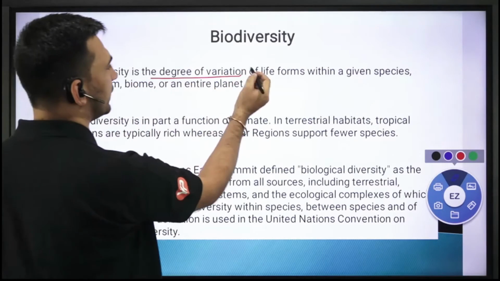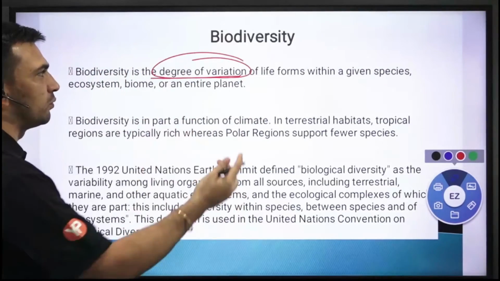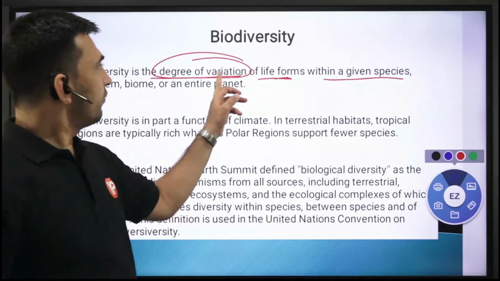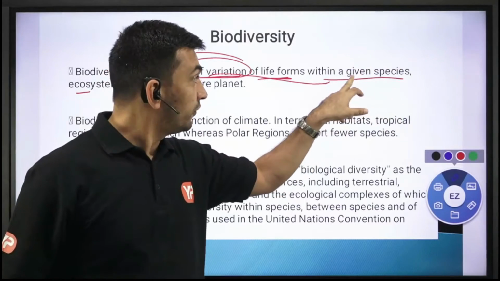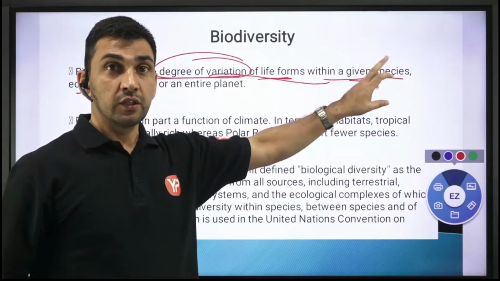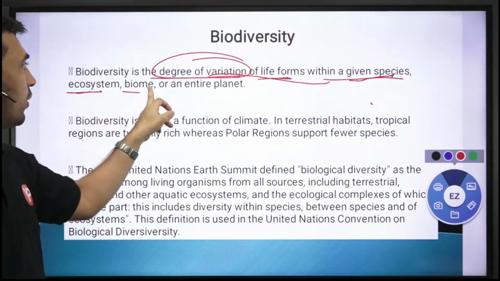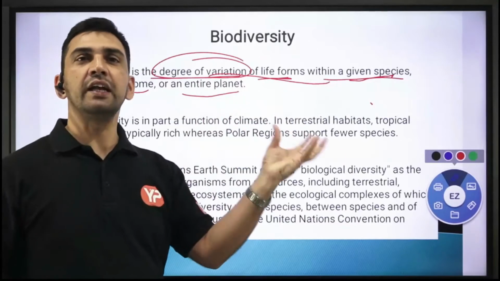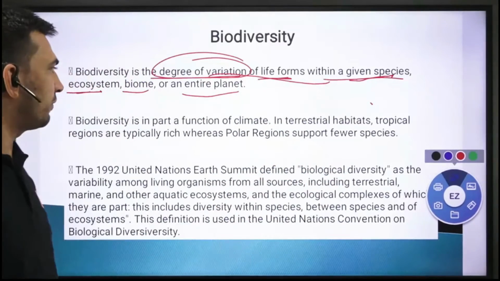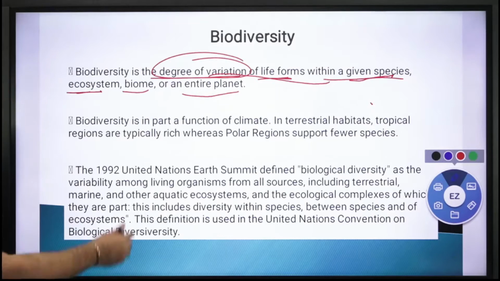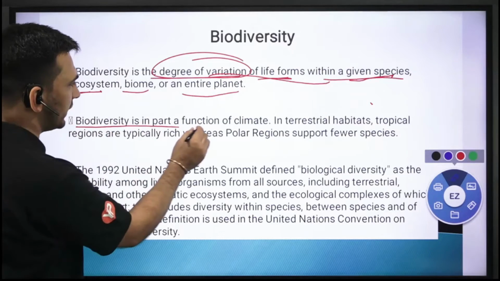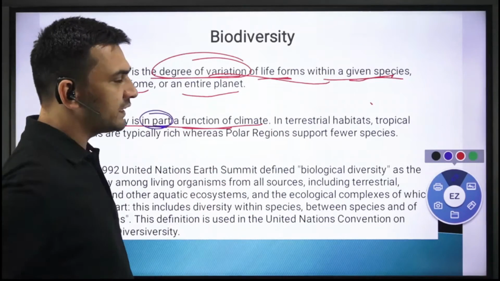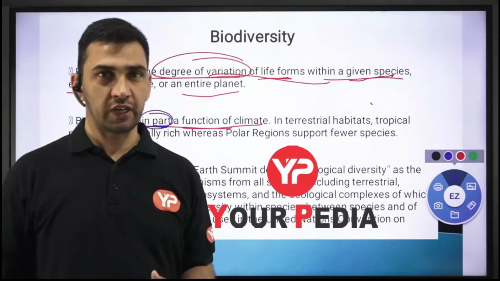Biodiversity is a degree of variation in life forms within a given species, ecosystem, given species के अंदर, ecosystem के अंदर, biome के अंदर, entire planet के ऊपर. So whichever way you consider that variety to exist, we will say that is the biodiversity over that particular area. And mostly, not totally, but in part, mostly the biodiversity at any place is a function of climate, right?